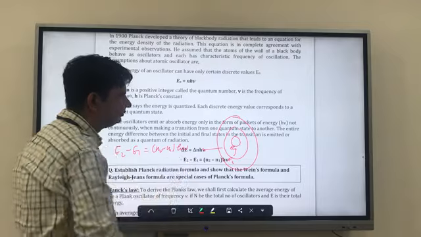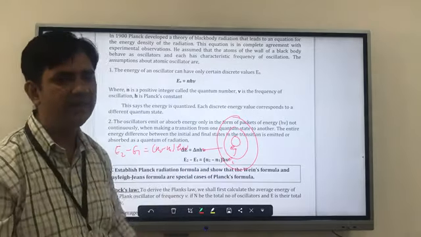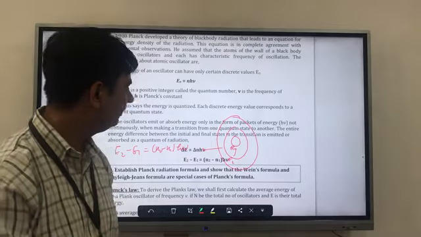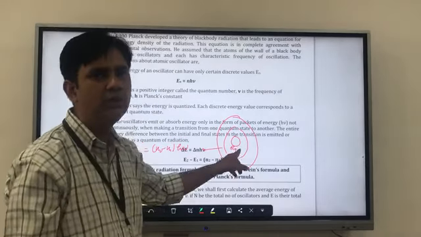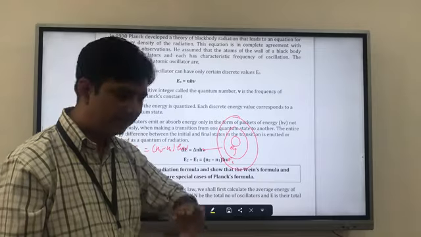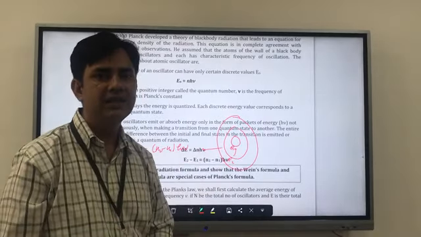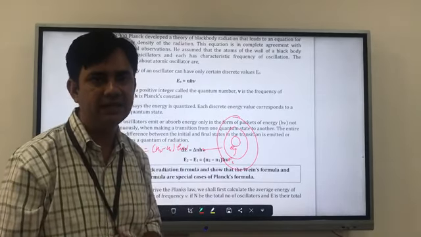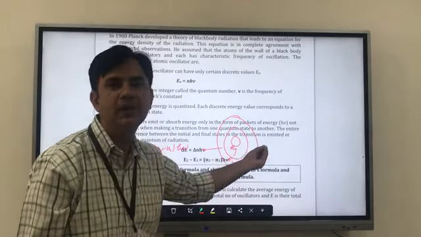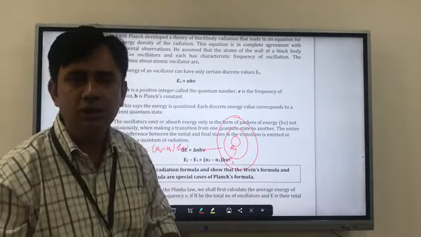And why? If they have the same value, then nothing will happen. One has to be at a lower energy level and the other at a higher energy level. And then if there is a difference, there is a need of getting some energy, then only something can go from E2 to E1, otherwise it will not.